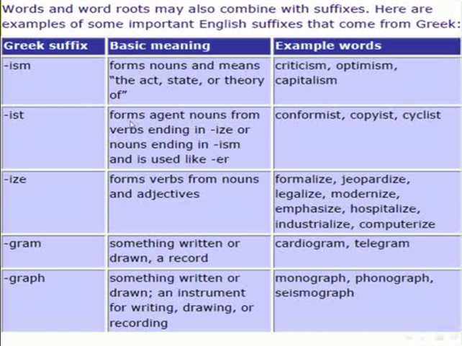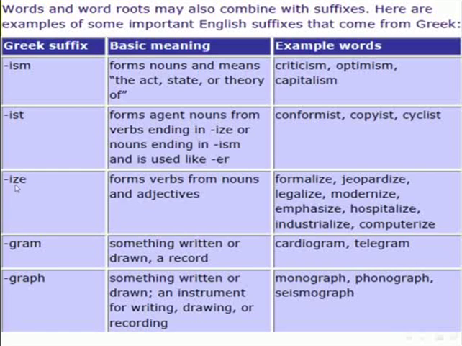Ist. It forms agent nouns from verbs ending in IZE or nouns ending in ISM and is used like ER. Examples these days: conformist, copyist, cyclist.